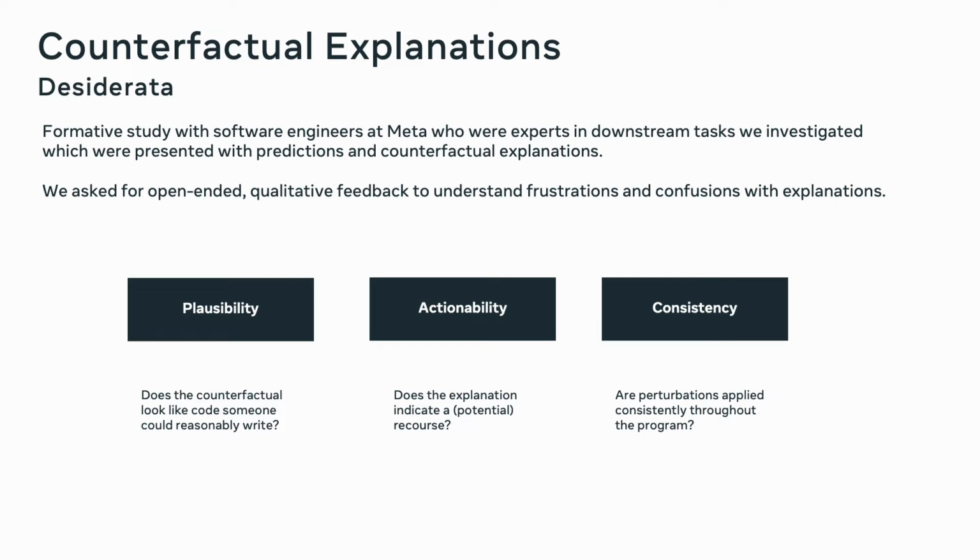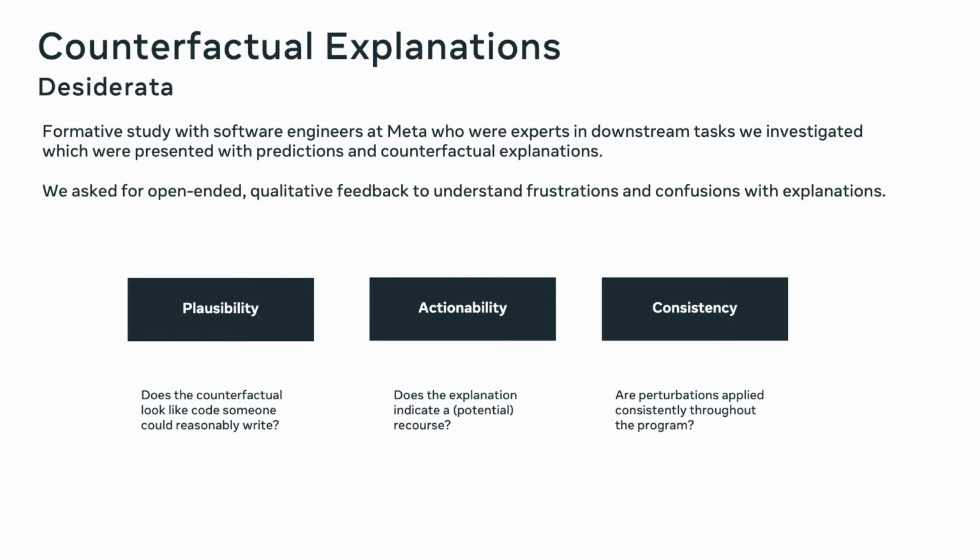While these were the minimal formal requirements that guide how we can generate explanations, we wanted to hear from the actual developers that will use our explanations to understand a particular model outcome. For that, we conducted a formative study with software engineers at Meta, who are experts of the respective downstream tasks we studied. At this stage, we were looking for more open-ended qualitative feedback to understand how developers would consume explanations and where we can improve.